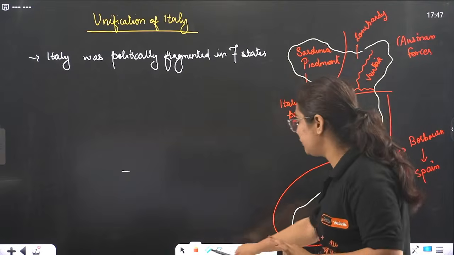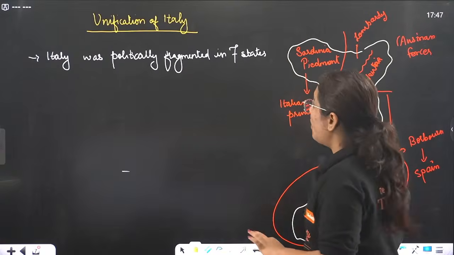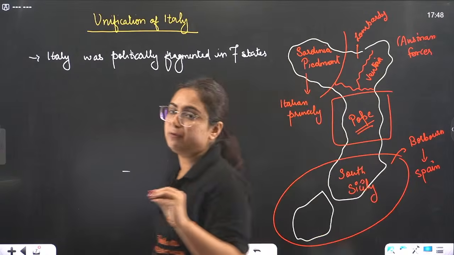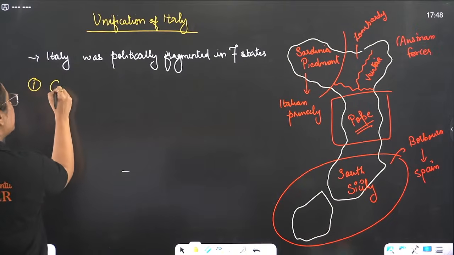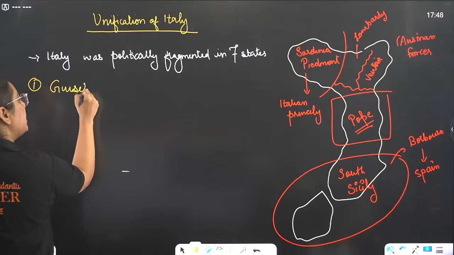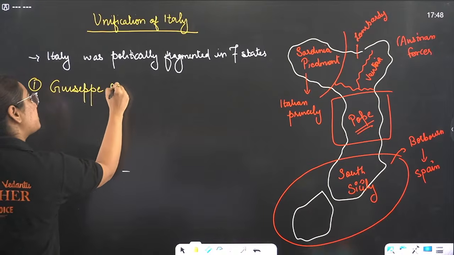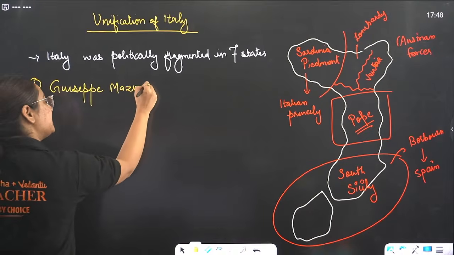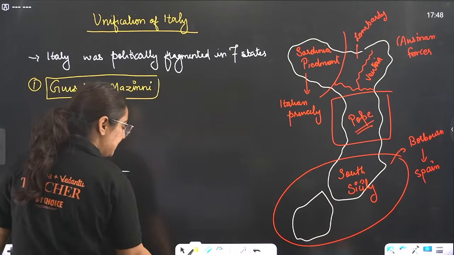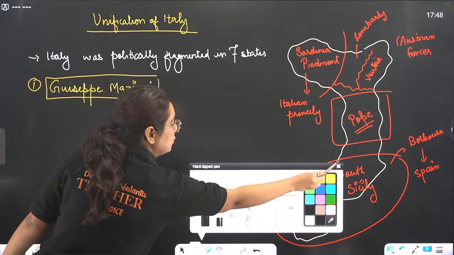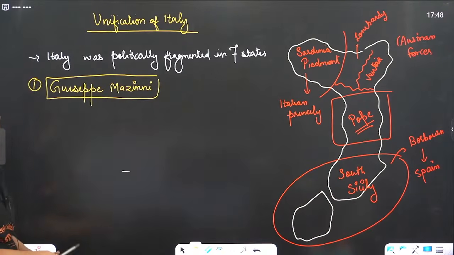Now certain leaders come into the picture who had an important role in unifying Italy. The first among them is Giuseppe Mazzini. Who is he?